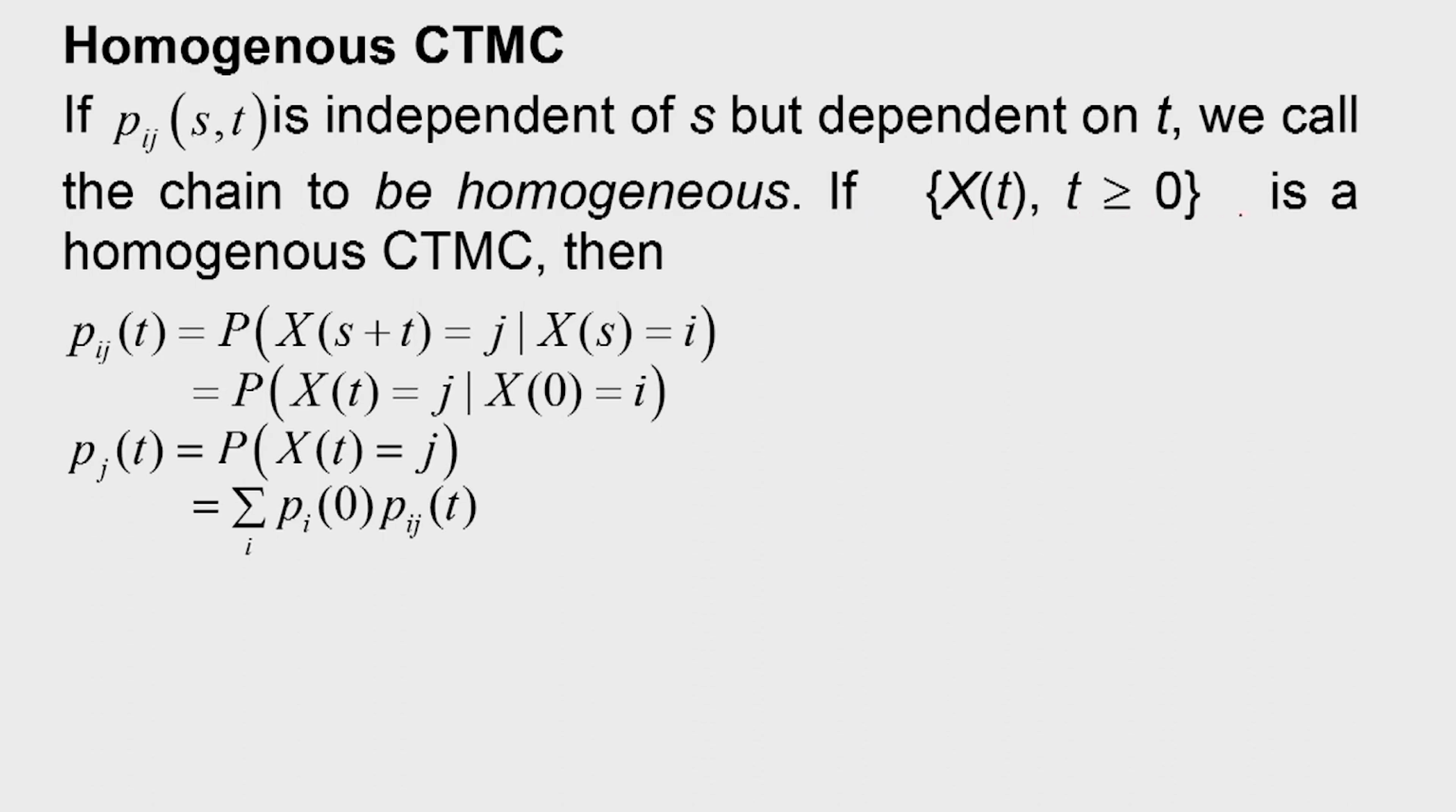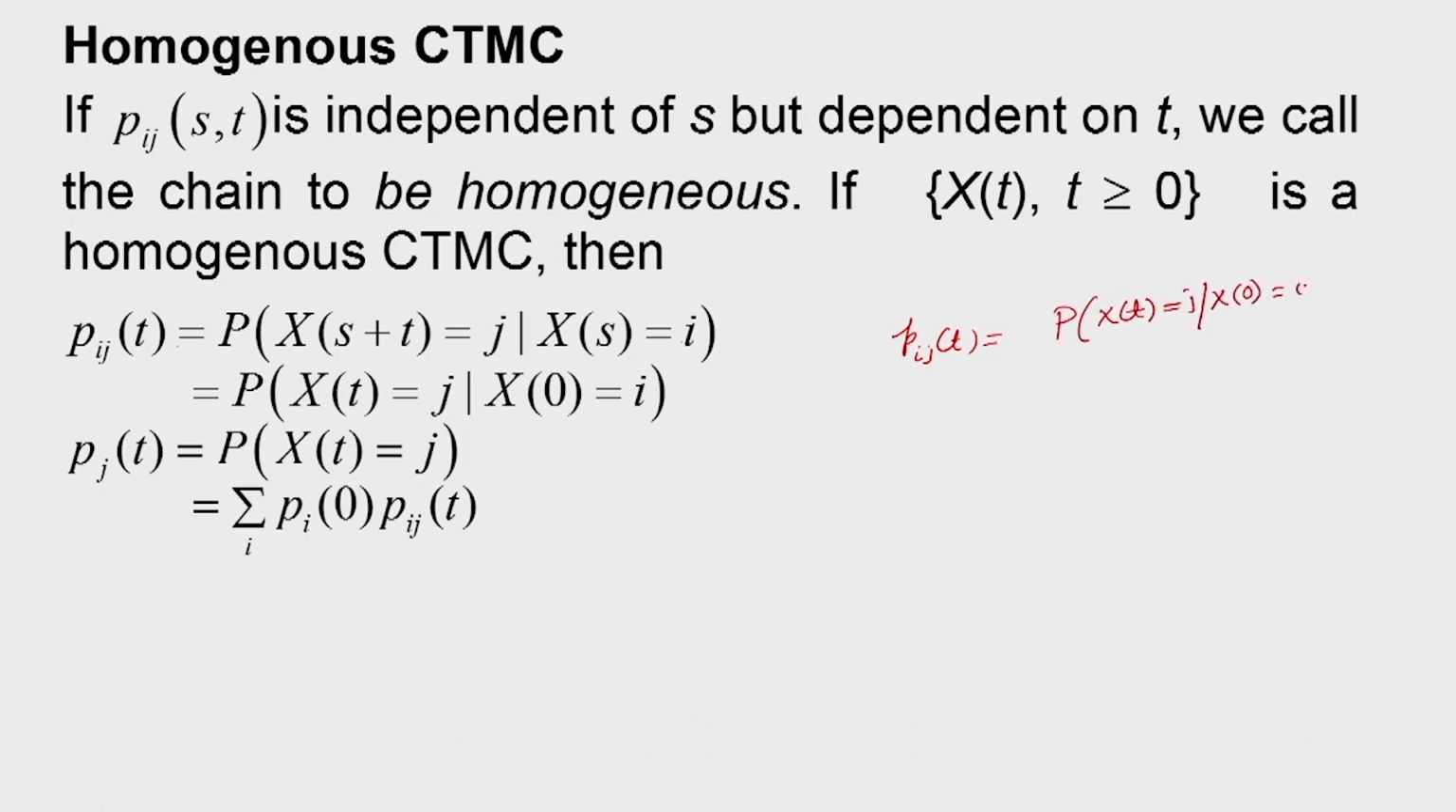If Xt, t greater than 0, is a homogeneous CTMC, then Pij(t) is equal to probability of X of s plus t is equal to j, given that Xs is equal to i, is same as, now because it is homogeneous, probability of Xt is equal to j, given that X0 is equal to i. So, that is one important relationship, because it is independent of starting point s. So, we can write Pij(t) is equal to probability of Xt is equal to j, given that X0 is equal to i.